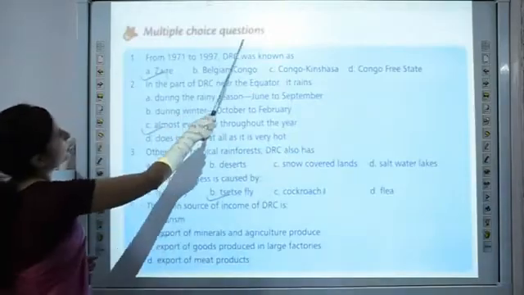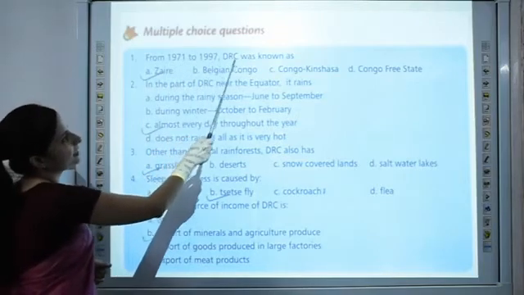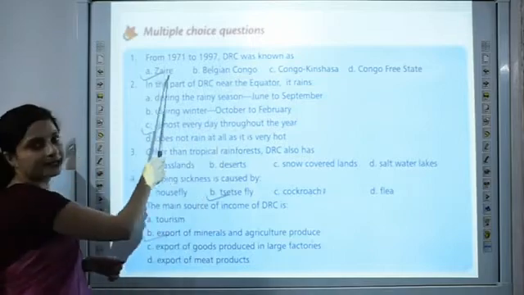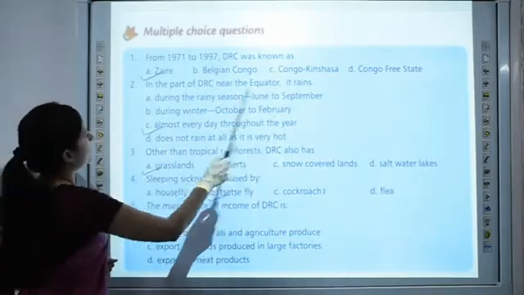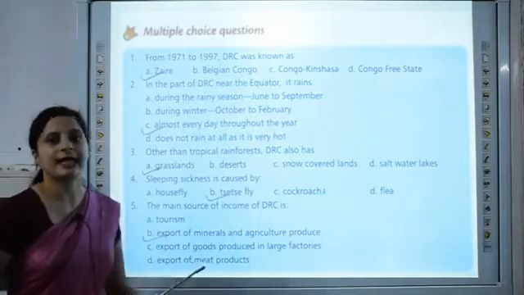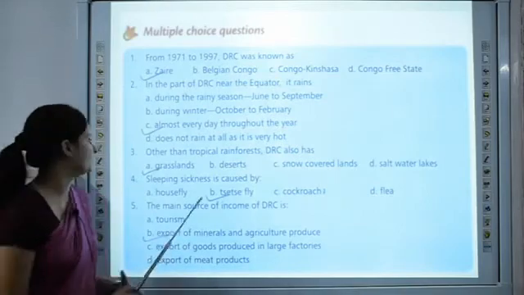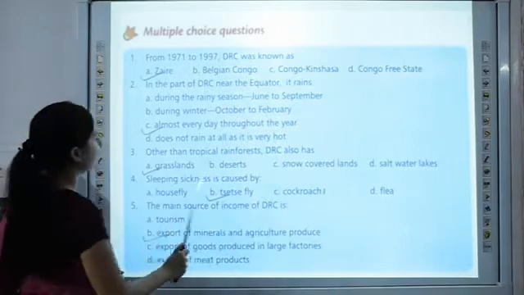Now, multiple choice questions. From 1971 to 1997, DRC was known as Zaire. In the part of DRC near the equator, it rains almost every day throughout the year. This is due to the climate which is very hot and humid. Other than tropical rainforest, DRC also has grasslands.